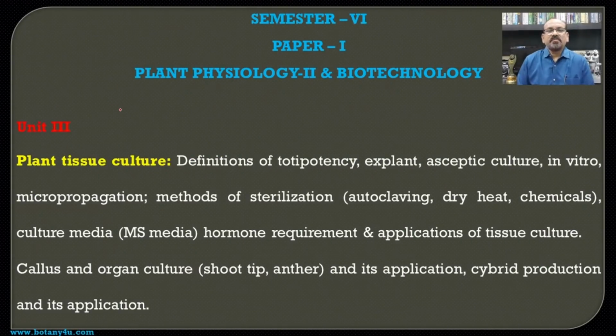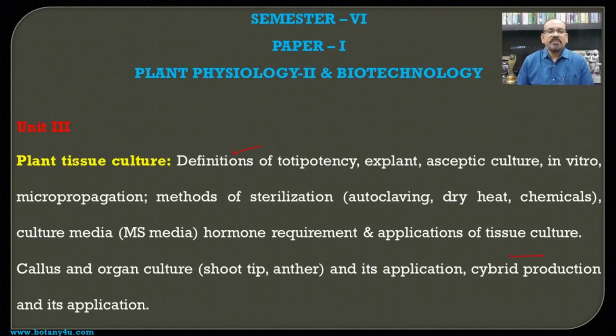In this unit, that is plant tissue culture, which includes the definition of totipotency, then explant, aseptic culture, in vitro, then micropropagation, methods of sterilization, that is autoclaving, dry heat, and chemicals, then culture media in the form of MS media, then hormone requirement and application of tissue culture, then callus and organ culture, in which the shoot tip and anther culture and its applications, then hybrid production and its application.